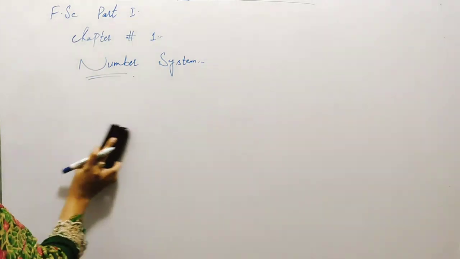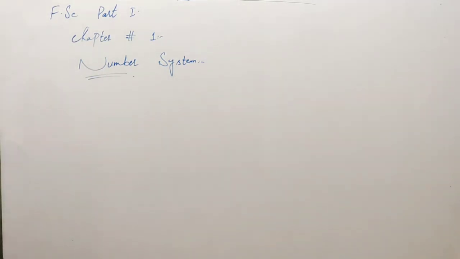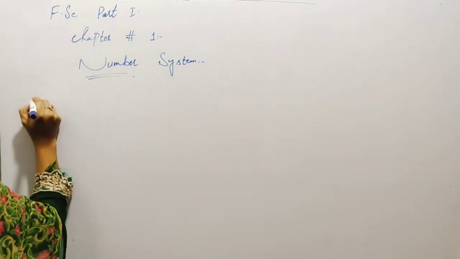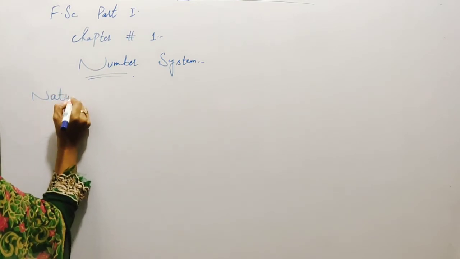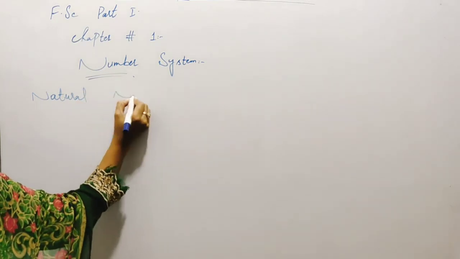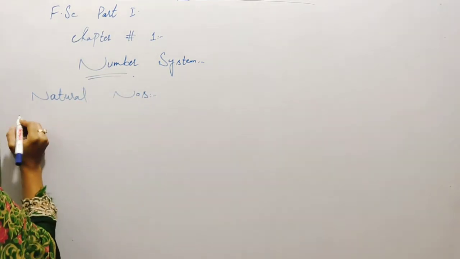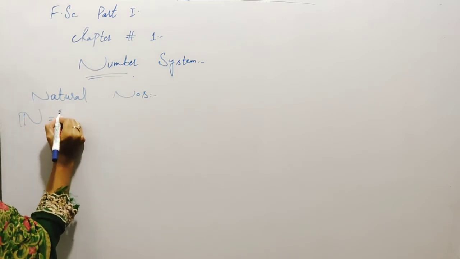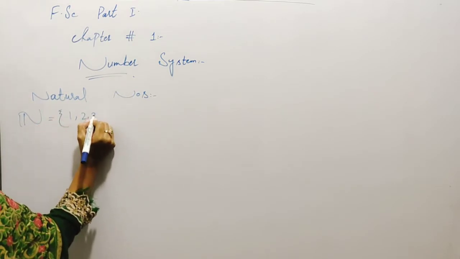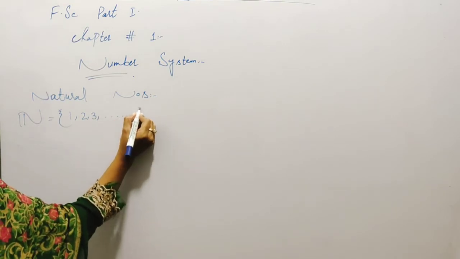So this was the number system. First of all, we learn about the natural numbers. This is the sign of natural numbers, and the natural numbers are 1, 2, 3 and so on.